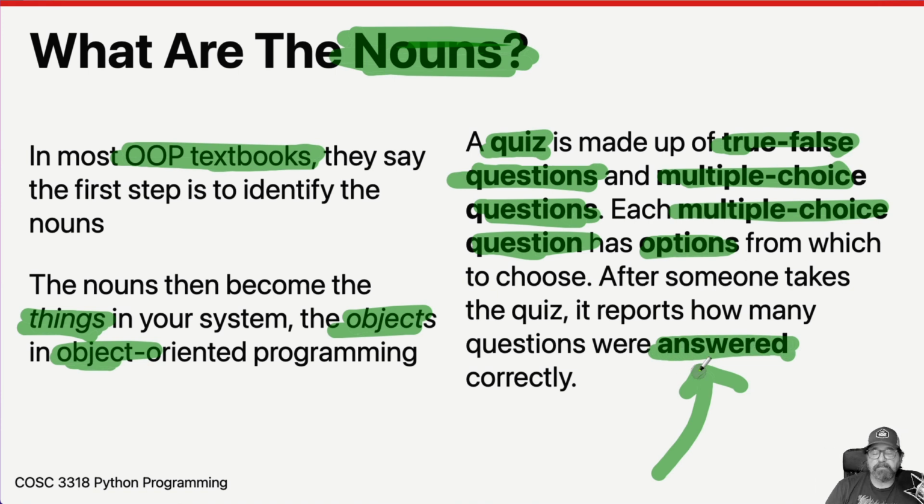So how many questions were answered correctly? So that's some sort of thing. And then we've also got quiz here and that sort of thing right there. So look at that right there. Here are the nouns inside our thing. So now that we've got the nouns, let's do a little bit of ideation around those nouns.